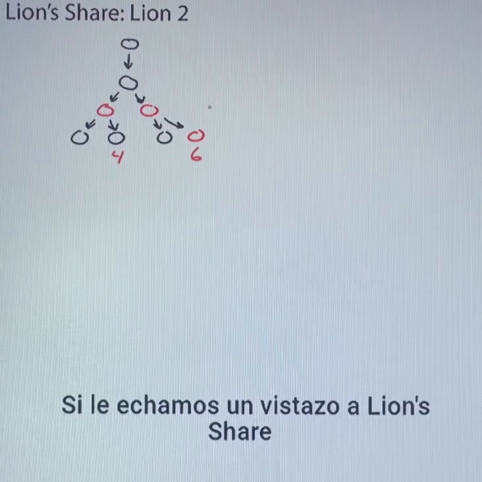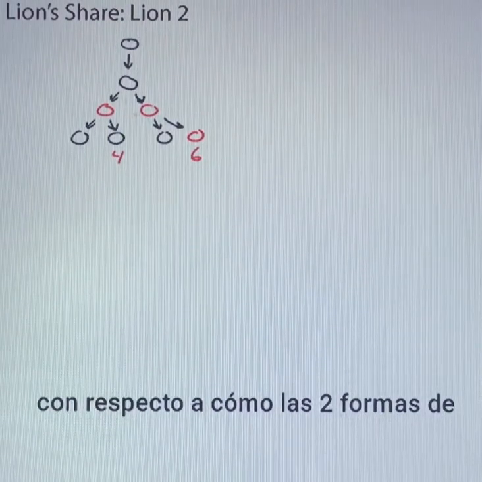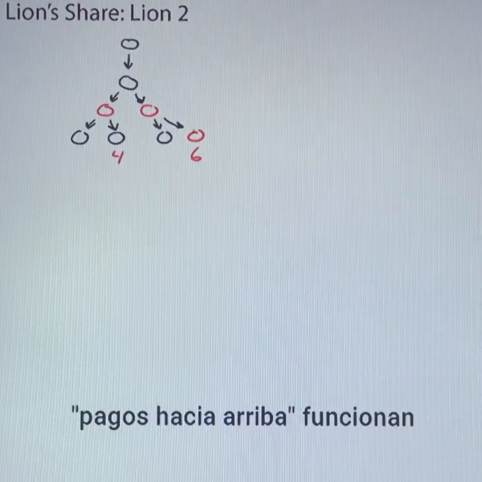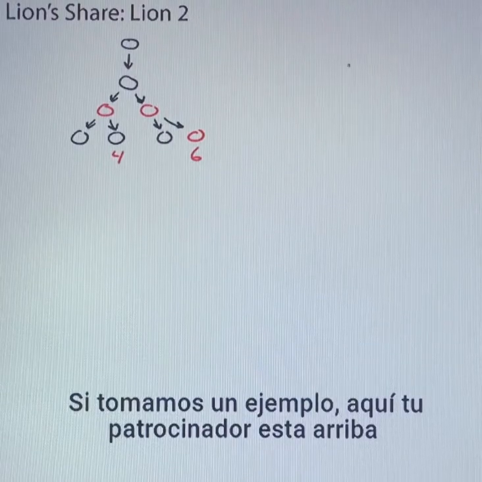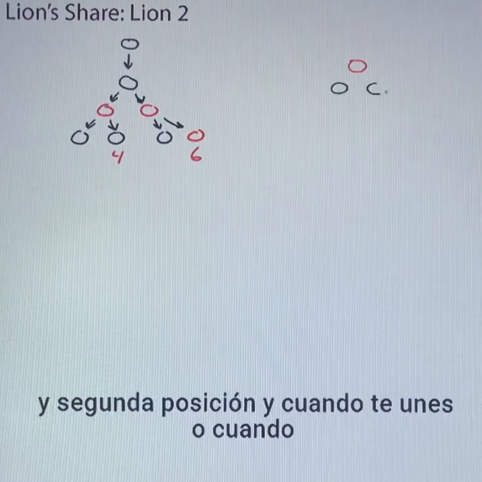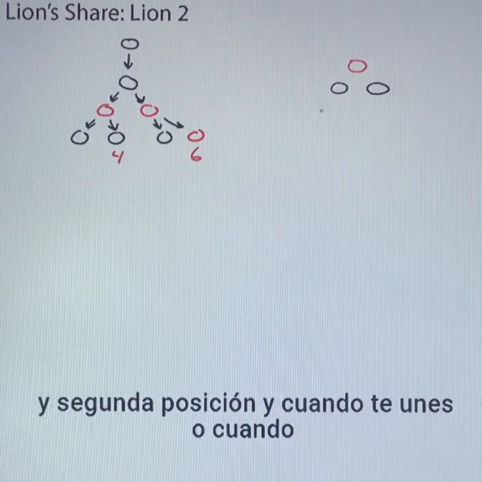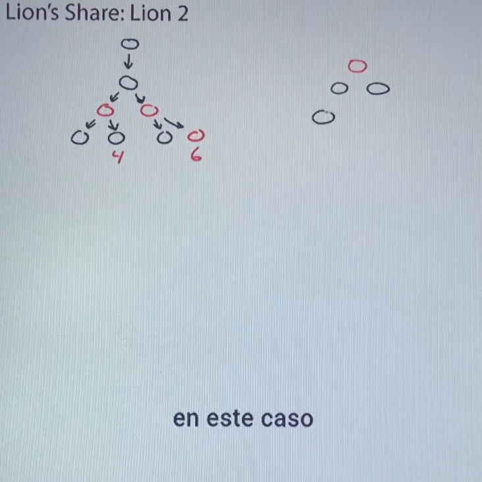Let's take a look at how the 2 pass-up options work on Lionshare. Take an example where your sponsor is on top, and they already filled their first and second positions, and when you joined or when you cycled, you entered into position 3.